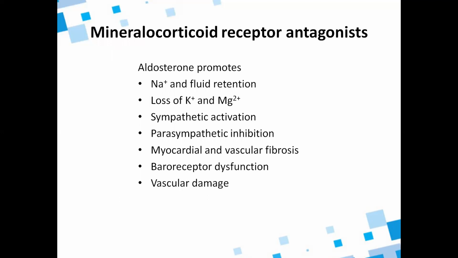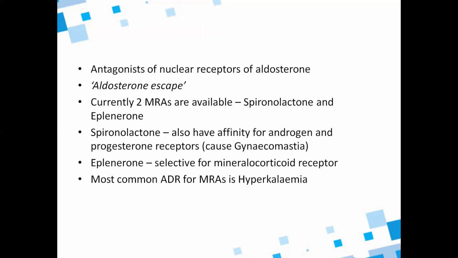Those are the beta blockers. Now mineralocorticoid receptor antagonists. Why? Aldosterone is a mineralocorticoid. Aldosterone promotes sodium and fluid retention and loss of potassium and magnesium, sympathetic activation, parasympathetic inhibition, myocardial and vascular fibrosis, baroreceptor dysfunction, and vascular damage. These are all happening because of aldosterone. So you should stop aldosterone acting on the receptors. So mineralocorticoid receptor antagonists are antagonists of the nuclear receptors of aldosterone.